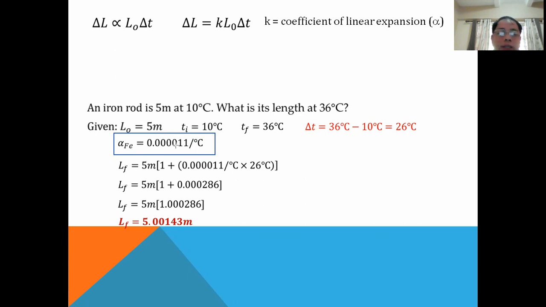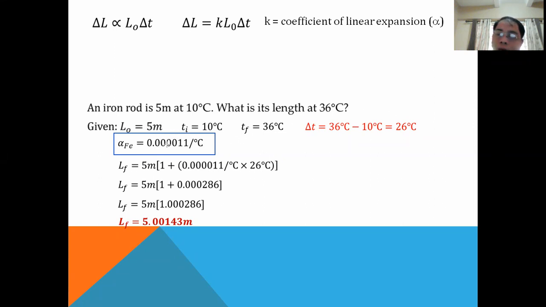But in decimal form, we have 4 zeros: 0.000011. So there are 4 zeros before the digits 1 and 1, or 11. And this is per degree Celsius, or per the change in the temperature.